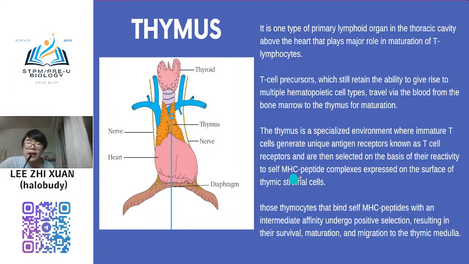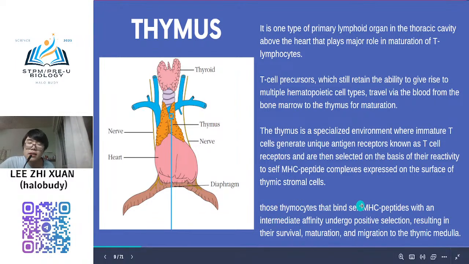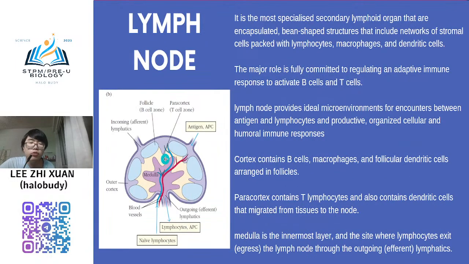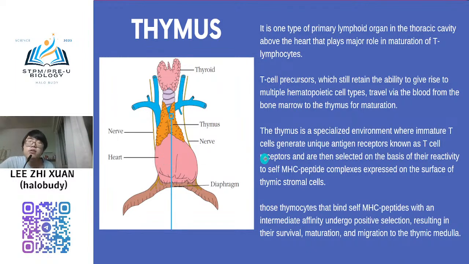So this one is another term that is very important too during the development of immunity. Many terms, so you need to learn. But for this one, I just want to tell you that it is the maturation process of your T cell. Okay, so this T lymphocyte will bind self MHC peptide with an intermediate affinity, undergo positive selection, resulting in their survival, maturation, and migration to thymic medulla. Okay, for this one, I just want to explain to you only. This is very simple only.